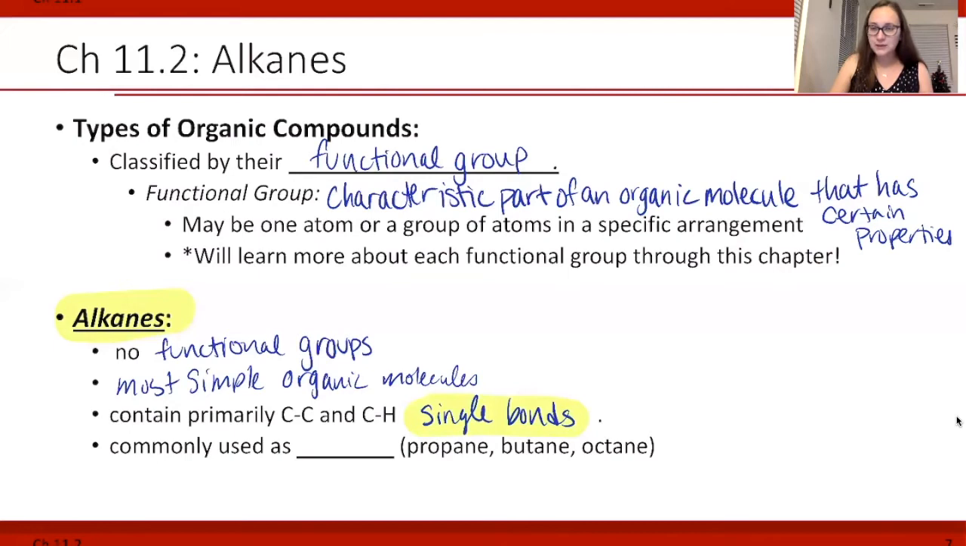And alkanes in real life are commonly used as fuels, such as propane and butane in torches that we use for ultra hot torching of things. My fiance uses a butane torch for the plumbing work that he's doing right now in his house. And then octane is the gas that we use in our cars.